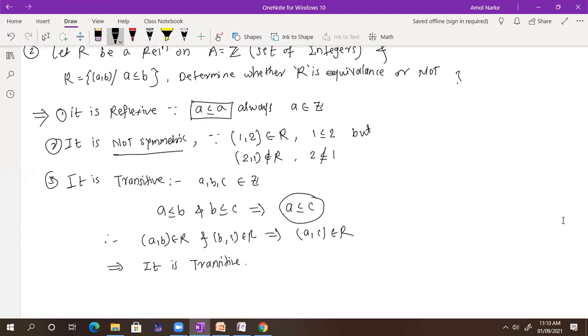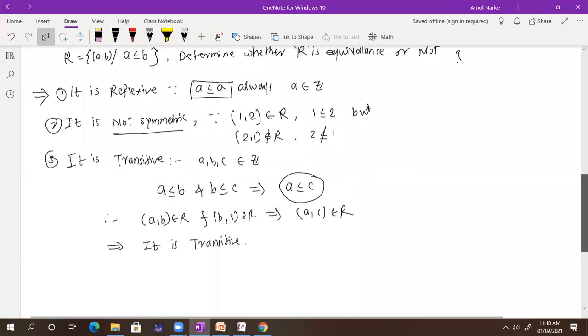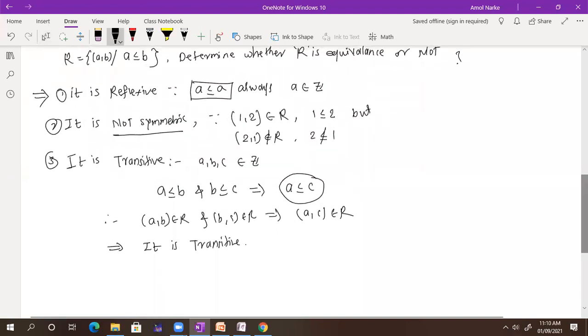Sir, can you explain that transitive part? Very simple. This is what you learn in the 6th standard. If A is less than or equal to B and B is less than or equal to C, then of course A is less than or equal to C. You can take any numbers. So A is less than or equal to B means this condition is satisfied, so A and B belong to the relation. B is less than or equal to C, this condition is satisfied, so B and C also belong to the relation.